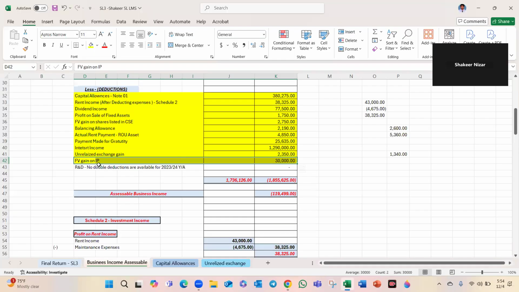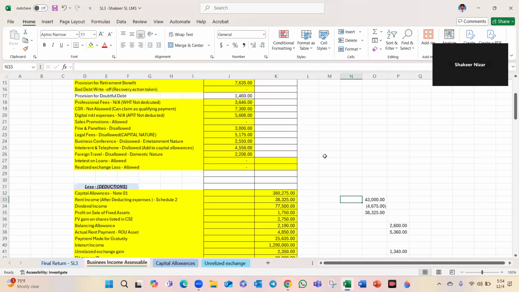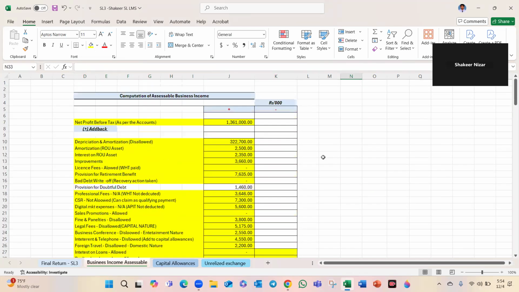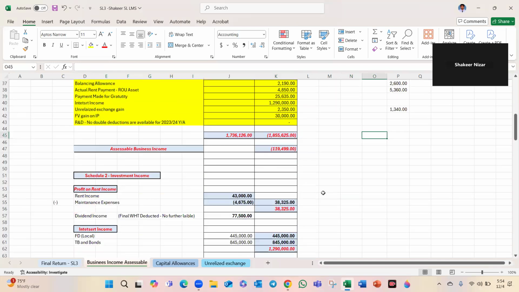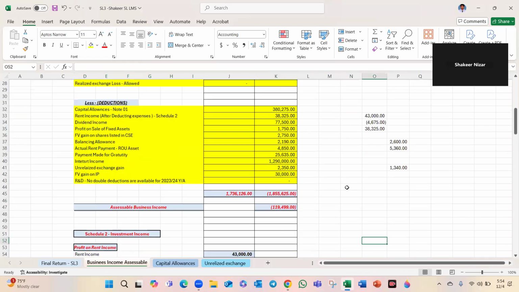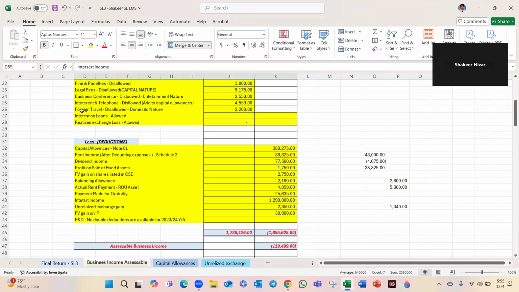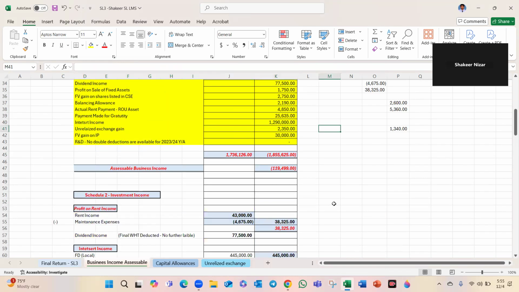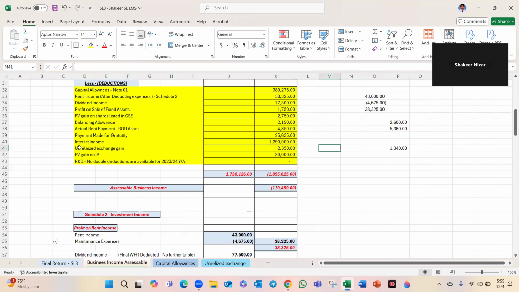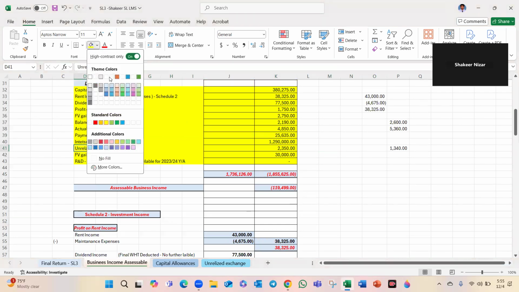That is what is there. Here unrealized, research and deduct, double deductions, the concession is over. So we discussed business income properly. Then adding back these, all income, in this investment income, rent income, near here the maintenance expense can be deducted. So the answer that comes is: here we removed dividend income, withholding repayment, interest income, 1290. Right. This is right. All right. Done. Here we can't show this. Unrealized exchange gain. Wait, I will show.